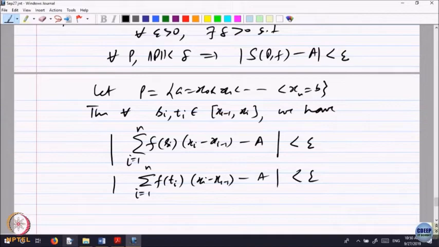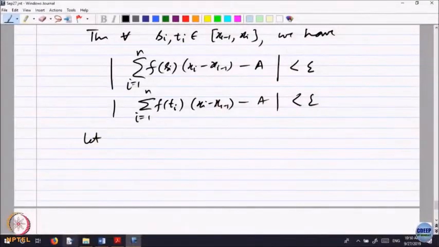But we only want it at a point, so let me make a choice. Let us try to take these two equations, subtract them and see what we get.